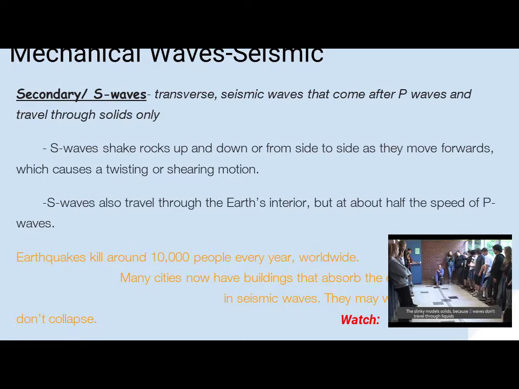And we have secondary waves, or S waves. They are transverse seismic waves that come after P waves and travel through solids only. Now, S waves shake rocks up and down or from side to side as they move forward, which causes a twisting or shearing motion. S waves also travel through the Earth's interior, but at about half the speed of P waves.